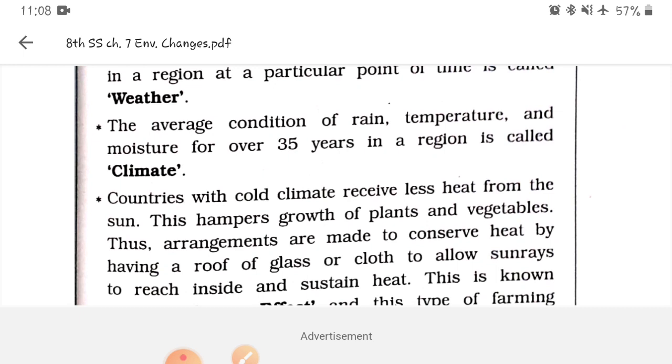And the average condition of rain, temperature and moisture for over 35 years in a region is called climate. You must have understood the difference between climate and weather. Weather, it is a particular time of a particular place when the rainfall or the humidity or temperature is measured, that is weather.